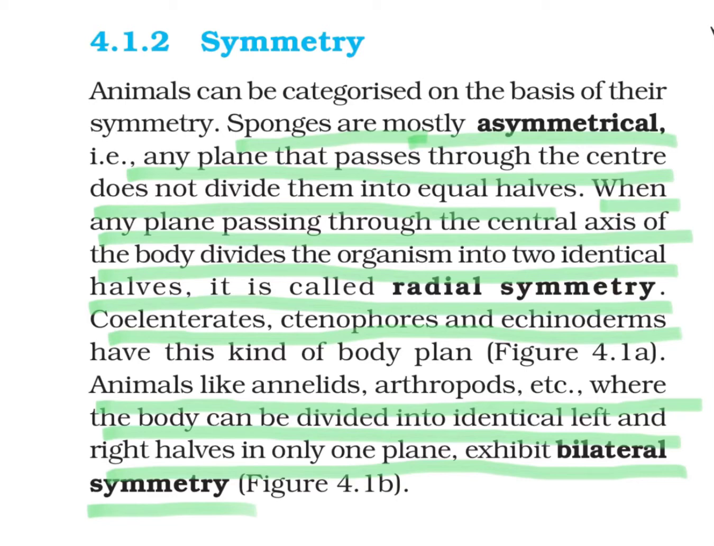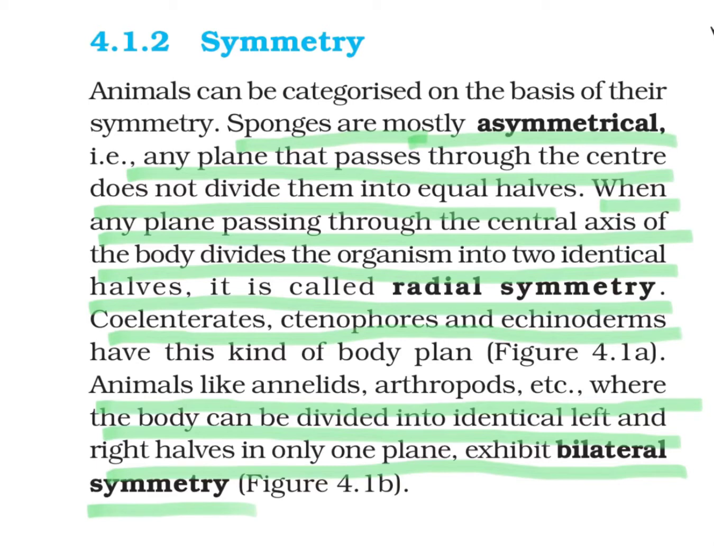Sponges are mostly asymmetrical. That means no plane passing through the center divides them into equal halves. An animal is known as symmetrical when, if it is cut through the center, it can be divided into two equal halves. But sponges are asymmetrical. When any plane passing through the central axis of the body divides the organism into two identical halves, it is known as radial symmetry, like in coelenterates, ctenophores, and echinoderms.